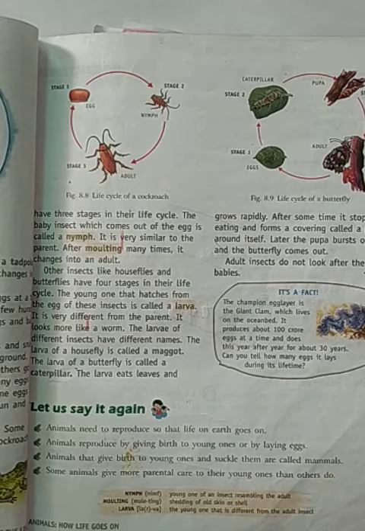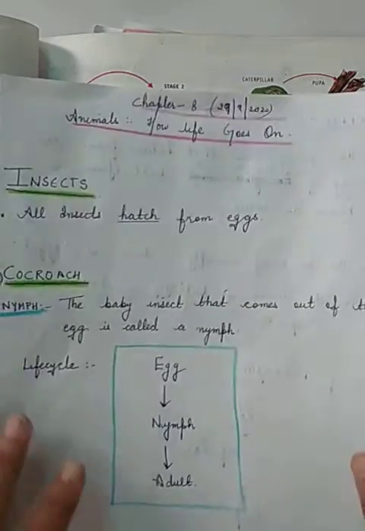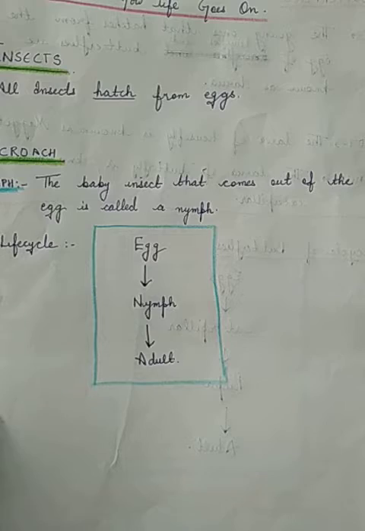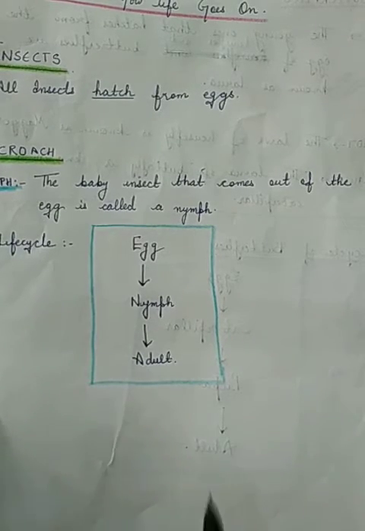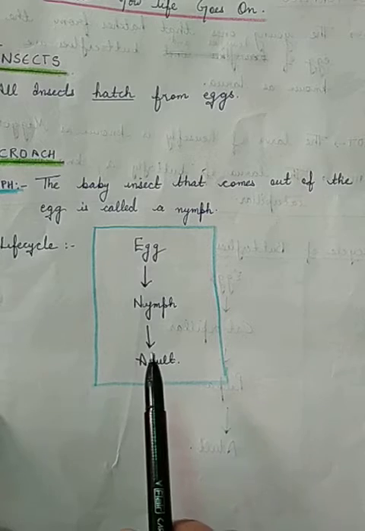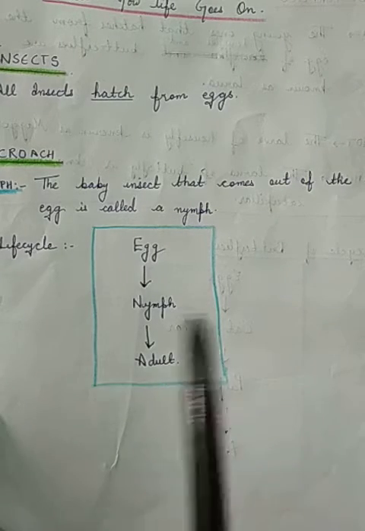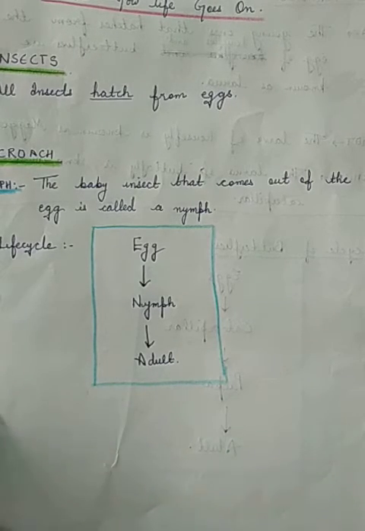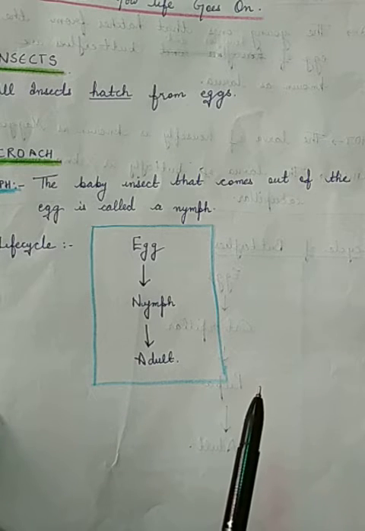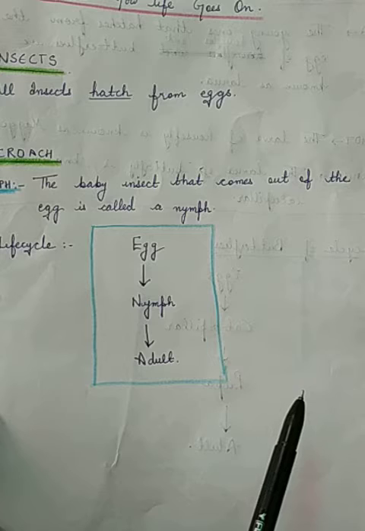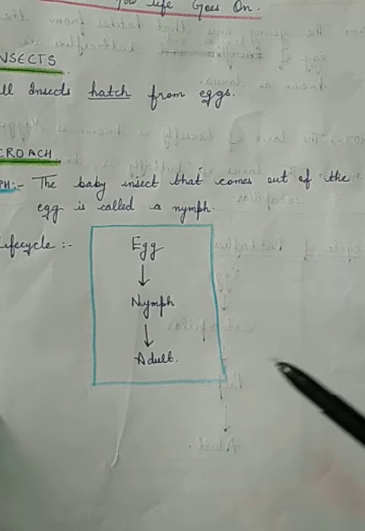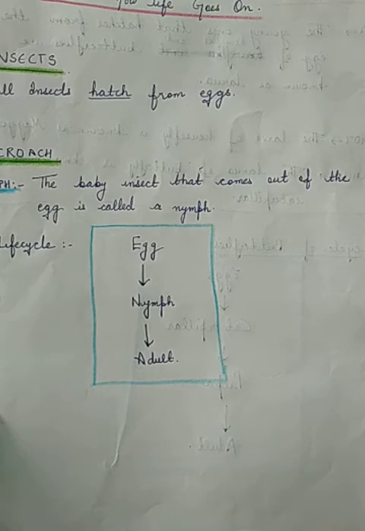So first, coming to the insect. First of all, what are insects? We all know what insects are. Insects are the creatures which have 6 legs, and they move with the help of their legs. They use their 6 legs for movement. But how do they reproduce, means how do they produce young ones of their own kind?